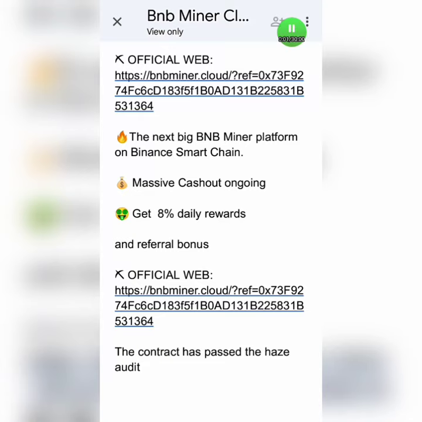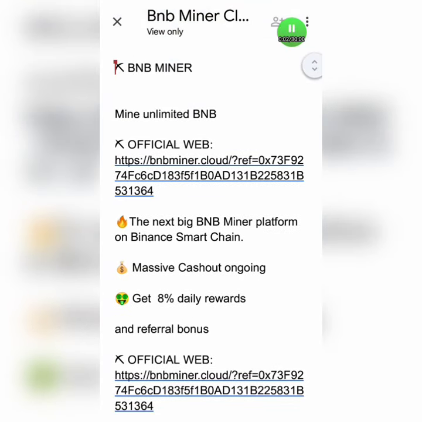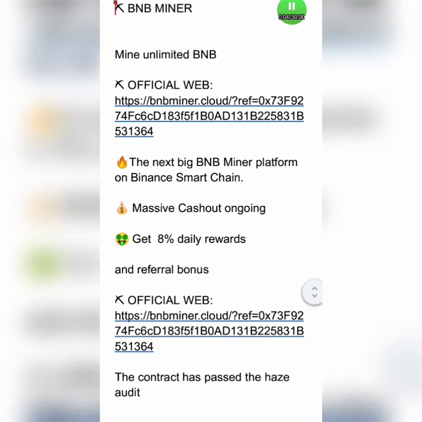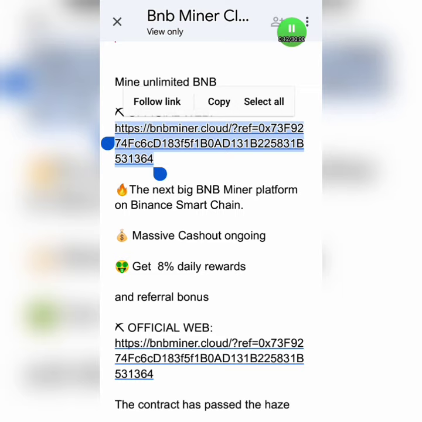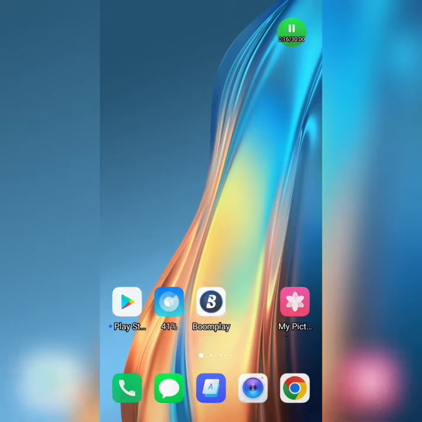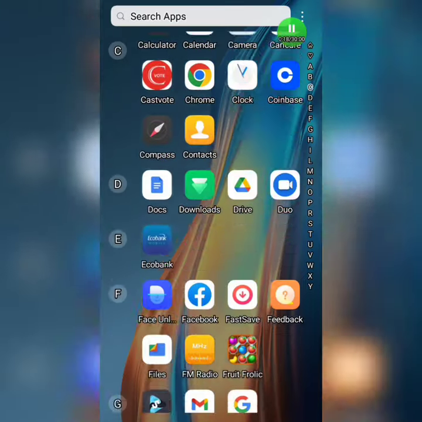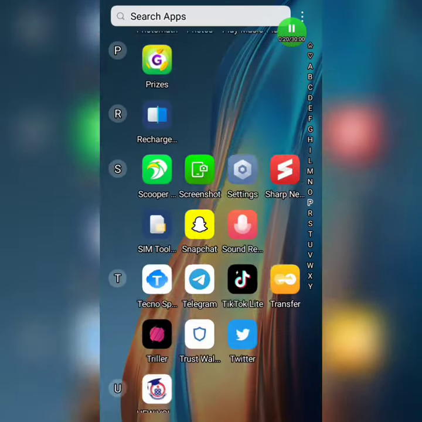Okay guys, so click on the first link that you see in the description box below. When you click on it, it will bring you to a place that looks like this, as you can see on your screen. I'm very sure it will be the first link in the description box. Make sure you click on the link and copy the official web address. When you copy it, just hop over to your Trust wallet account. Today we are going to use Trust wallet to do the mining for free, or the investment for free.